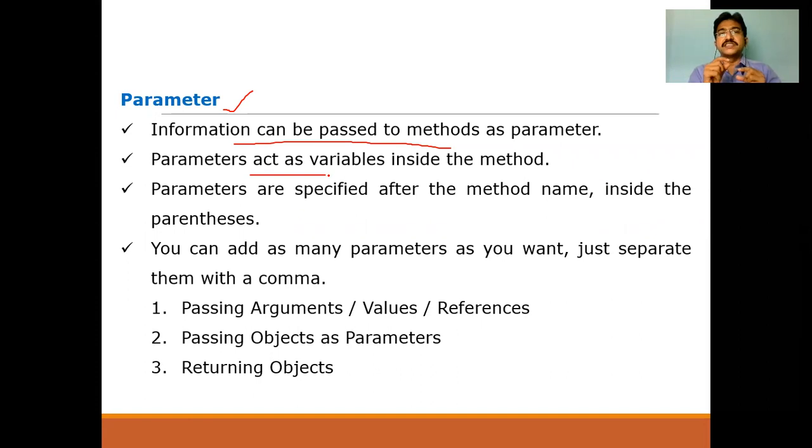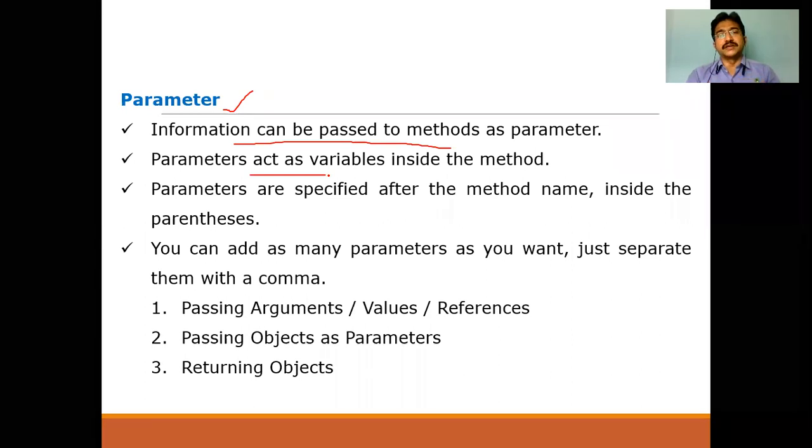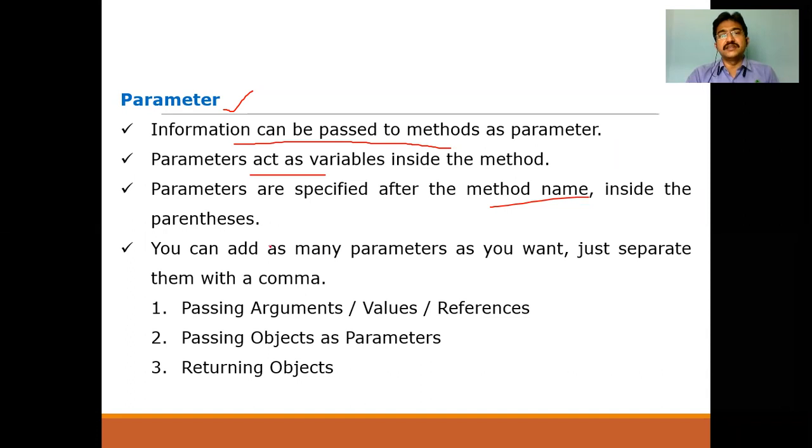Say, for example, you call add of a, b, c in the calling function. While writing the definition of add, inside it we can use these parameters as the variables of that method. Parameters are specified after the method name, inside the parenthesis.